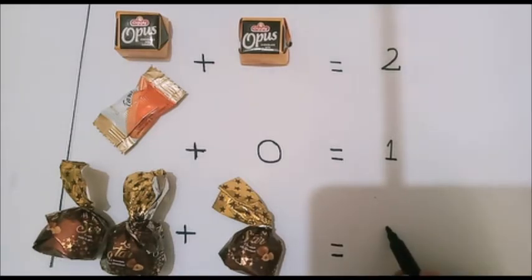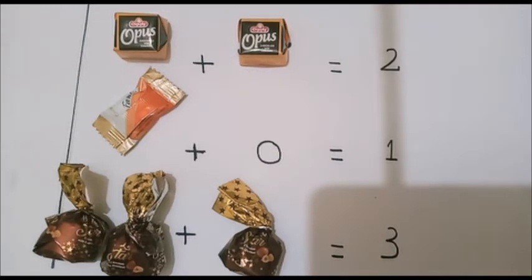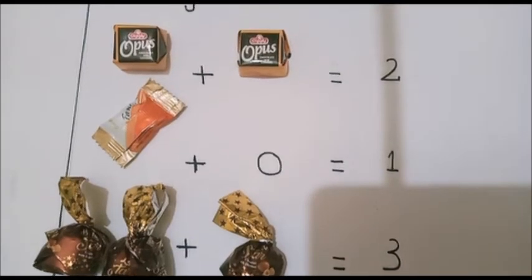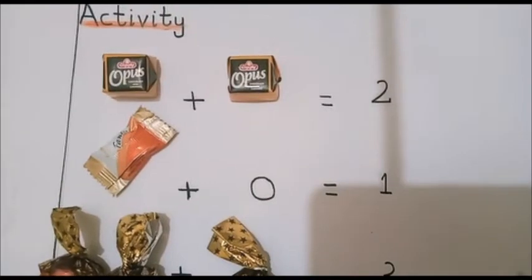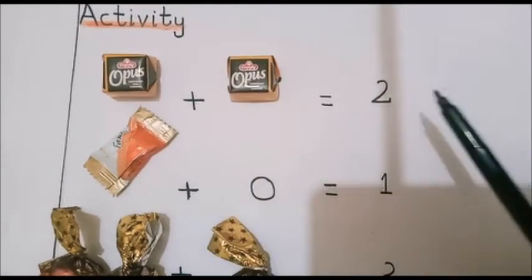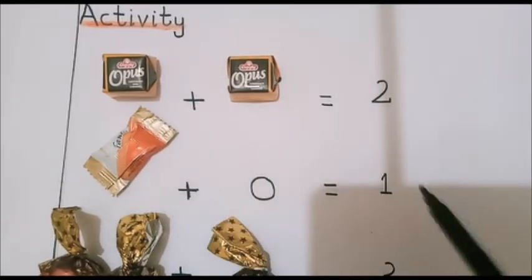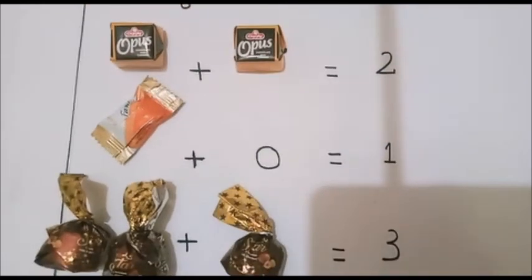Answer that we are getting is 3. So students, we have to add like this way. Here we write 1 plus 0, answer is 1. 2 plus 1, answer is 3.